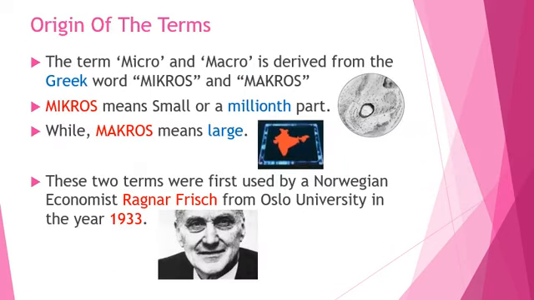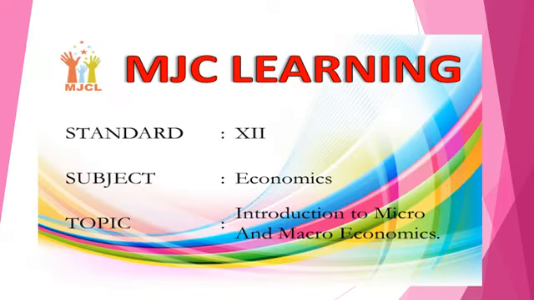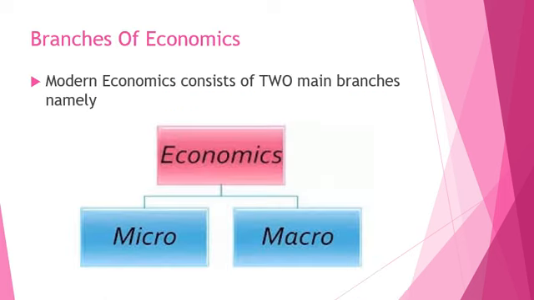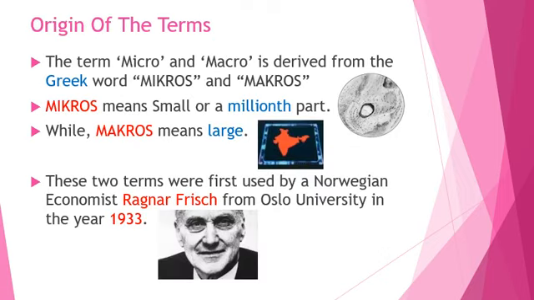First, we have learned what is economics. It is a science that studies how people allocate or use their limited resources in order to satisfy their unlimited wants. Then we bifurcated economics into two branches, that is microeconomics and macroeconomics.